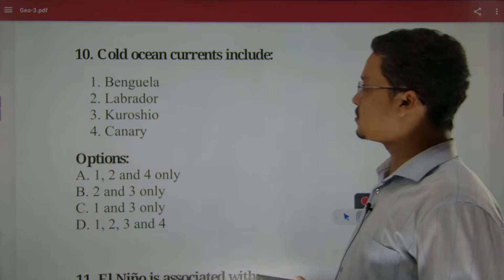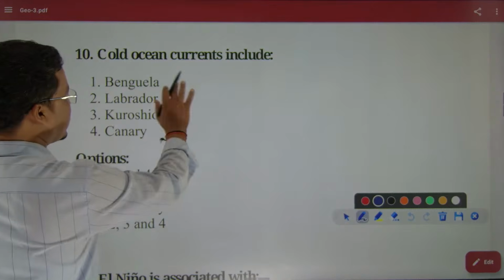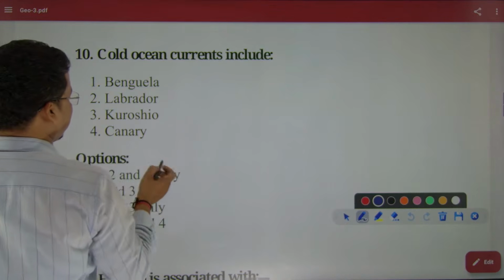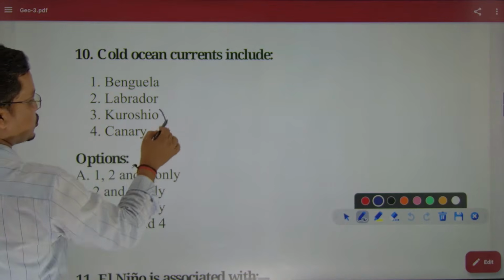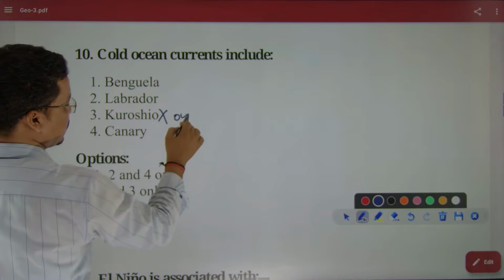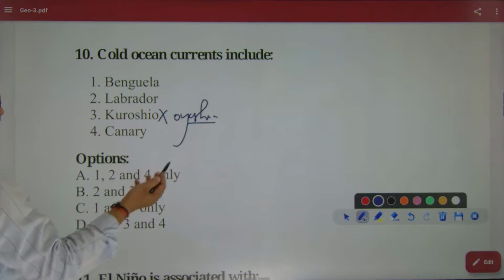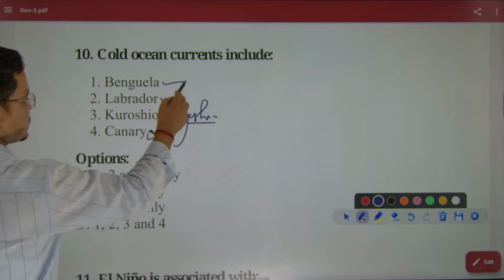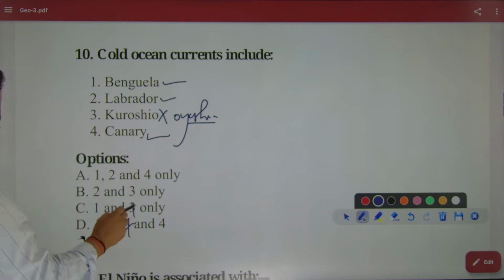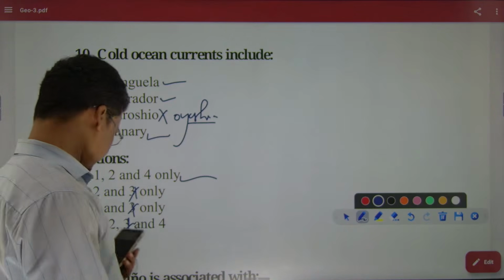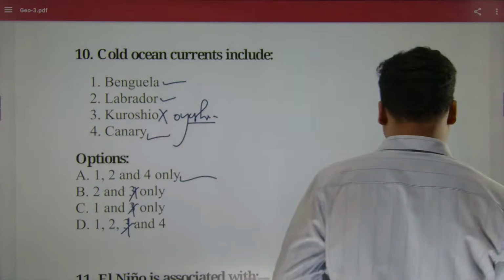Okay, which one is cold? If I say Benguela, where exactly does it lie? It's a Kuroshio, it's not Kuroshio, it's Oyashio. Had it been Oyashio, then that could have been the answer, but this one is correct. So 3 got wrong. A was the correct answer. So the right answer is 1.